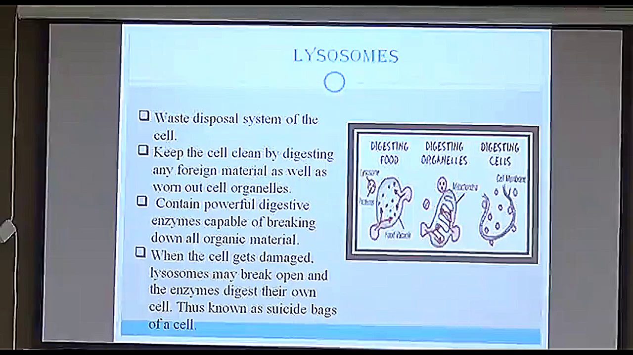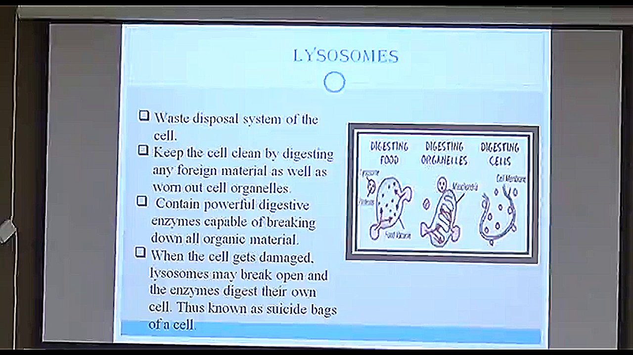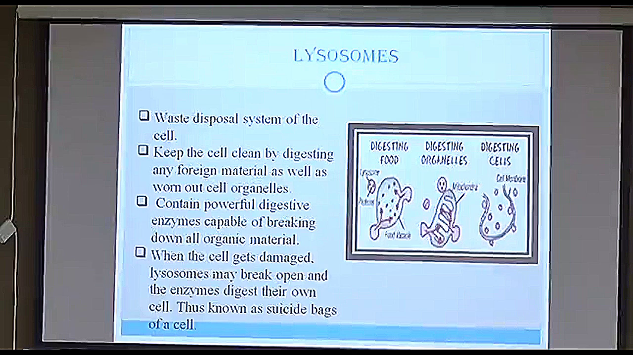But it is also called suicide bags. Why do we call lysosomes suicide bags? Because if anything happens to the cell, the lysosome will break and the digestive enzymes present in the lysosome will eat up the cell content and organelles. That's why it is called suicide bags. So that's what is written. When the cell gets damaged, lysosomes may break open and the enzymes digest their own cell, thus known as the suicide bag of a cell.